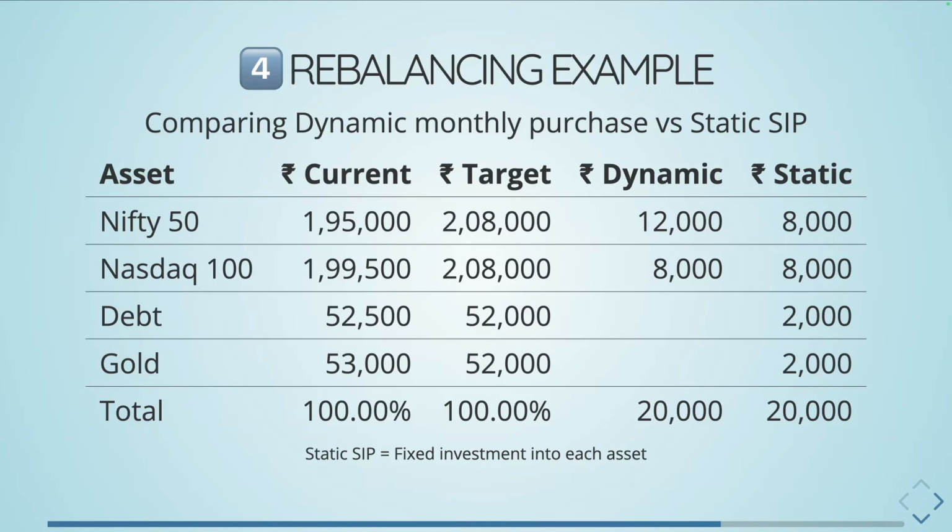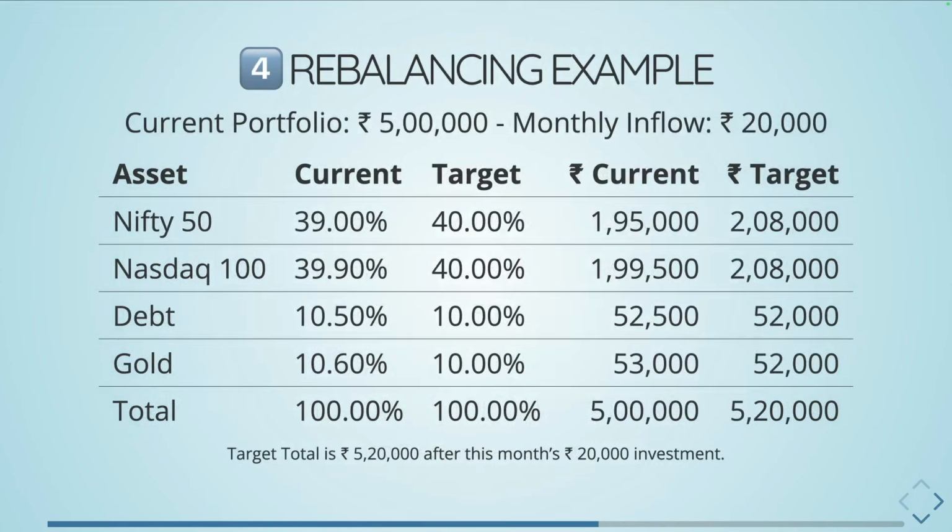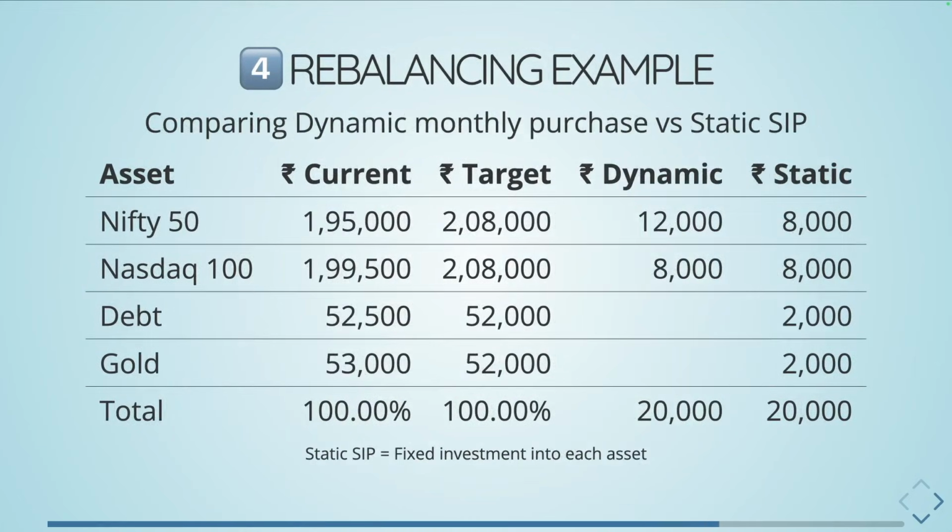In this case, Nifty 50 was at 39.0 and Nasdaq was at 39.9, and we are buying less Nasdaq 100, 8,000, than Nifty 50, 12,000. So this is how we dynamically do a monthly purchase.